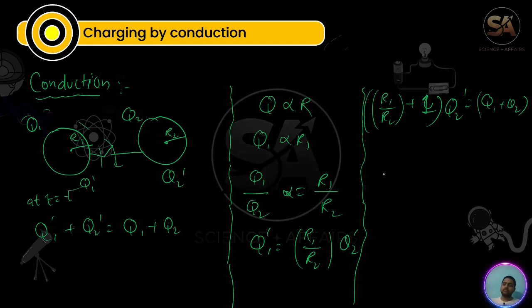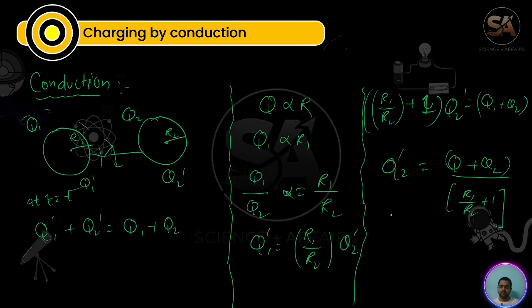Now what we can do, we know that q1 plus q2 is this, so we can just write q2 dash equals q1 plus q2 upon r1 by r2 plus 1.